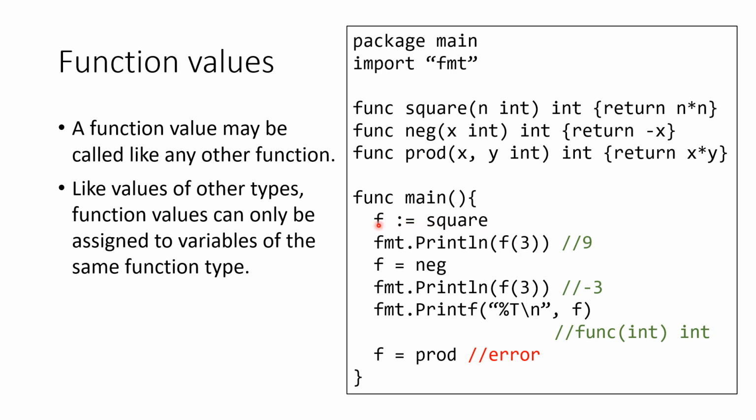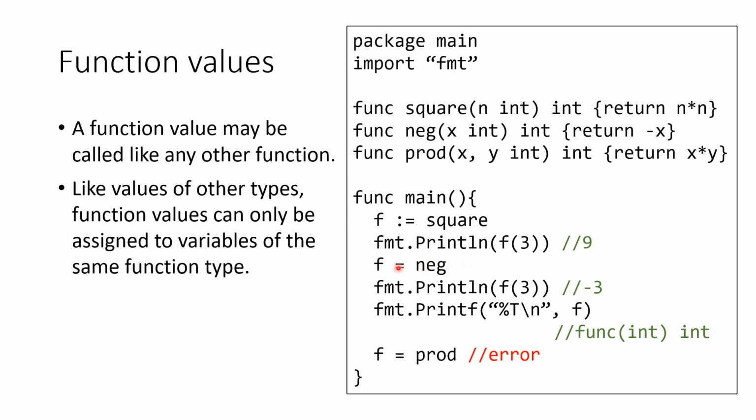At this point, the function value f has the same value as function square. So calling f of 3 is the same as calling square of 3, which returns the square of 3, which is 9. And then we assign function neg to variable f.